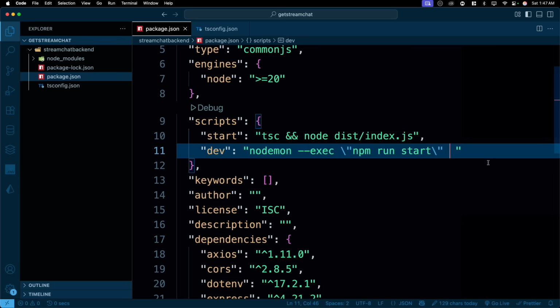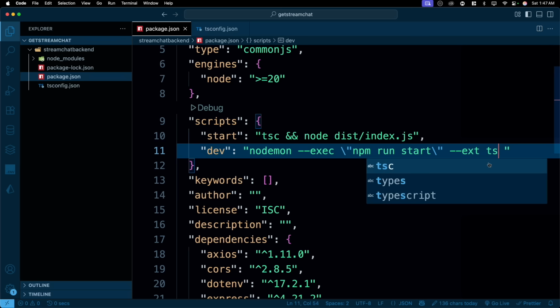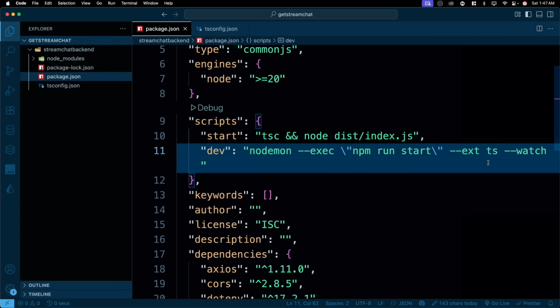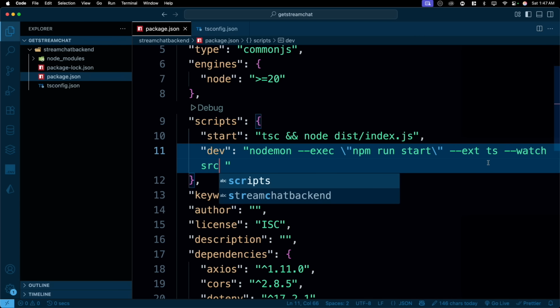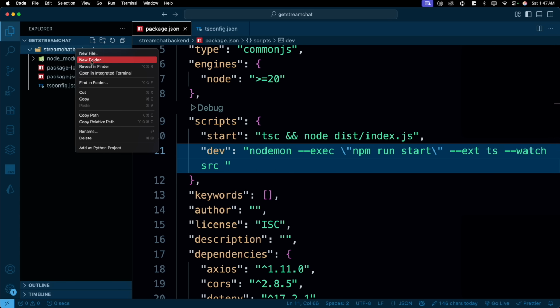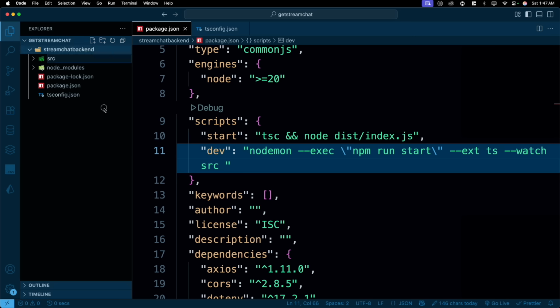Now, apart from this, I'll also add some other things. We need the extension of TypeScript to run this, and we will be running it in watch mode. And where should it be watching? Let's go ahead and create a source folder. Just go ahead and watch the entire source folder. We don't have it now, we will create it, no problem there. Go ahead and create a new folder, src. So the entire source folder will be watched. If you have any other folder, just go ahead and watch that. No big deal. So with this, hopefully our folder will be watched and monitored. If there is anything else, we can just come back and fix it.